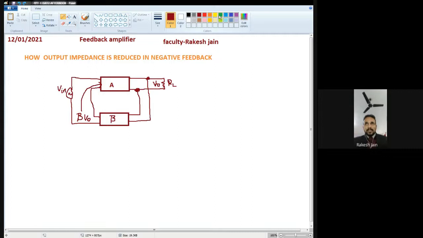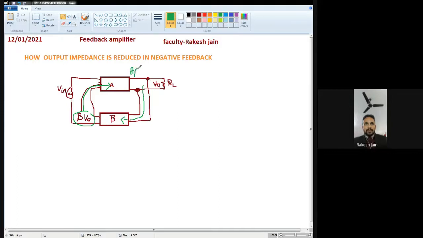See from this green color: the V0 signal at the output passes through the feedback network again, so it is multiplied by the gain beta. V0 multiplied by beta is beta V0. Now this beta V0 passes through A, so the output will be A beta V0.